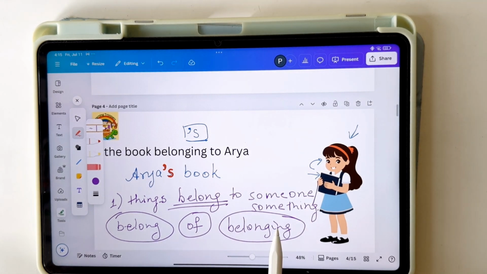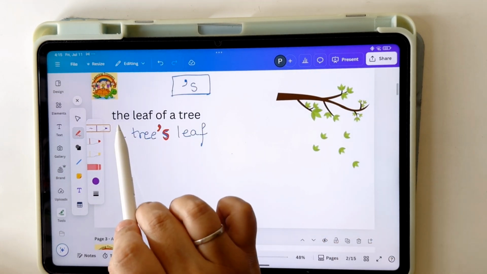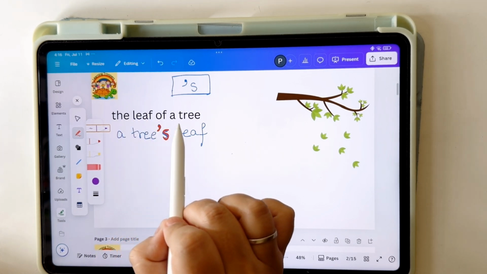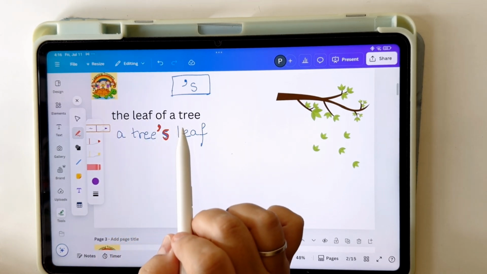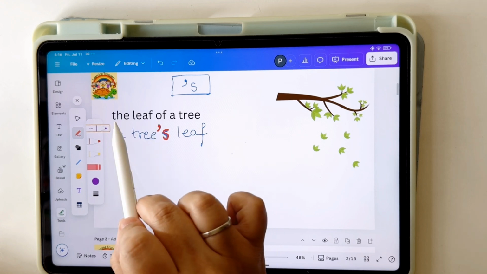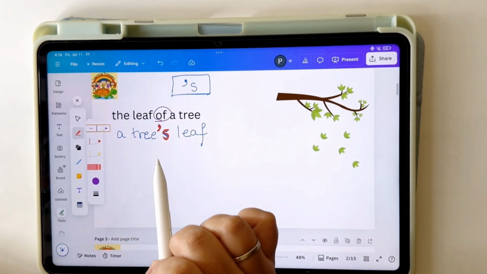Look for these words in the phrases. Look at this phrase. The leaf of a tree. First, you have to figure out if the word of, belong or belonging has been used. Is the word of used in this? Yes. So I've circled of.